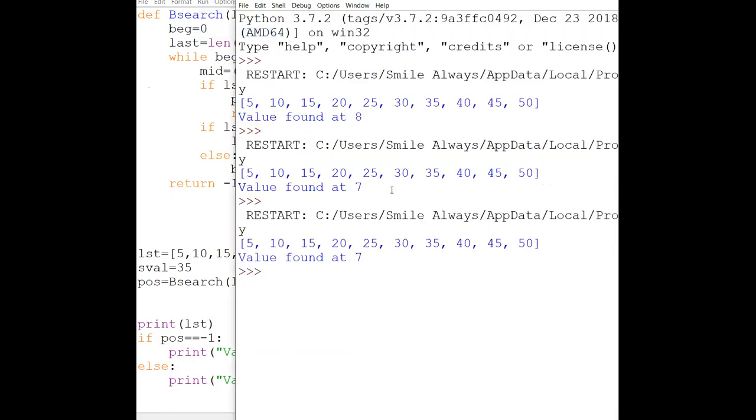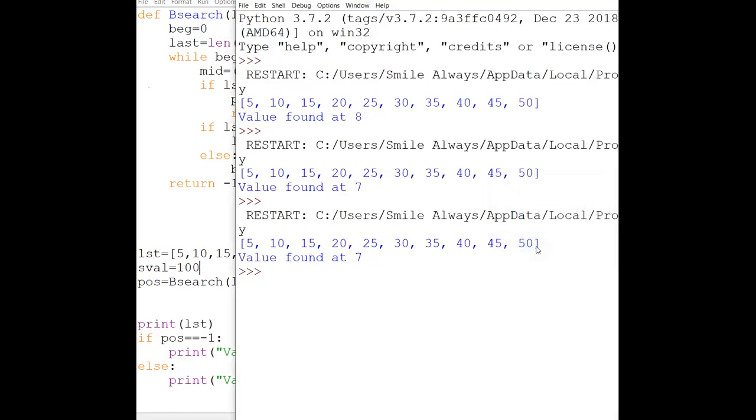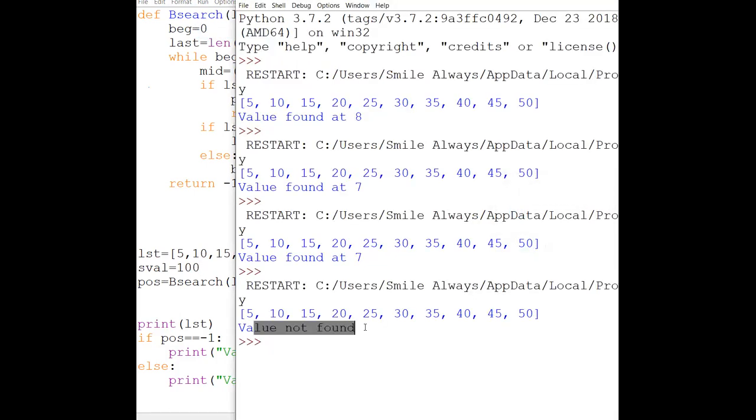And then one more I am giving over here. Suppose the value is not available. Suppose it is 100, it is not there in the list, because ultimately we have to check for all types of information. So you can see value not found. So working perfectly. Anyone any doubt with this? No, ma'am. Okay.